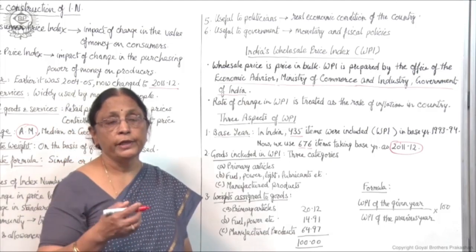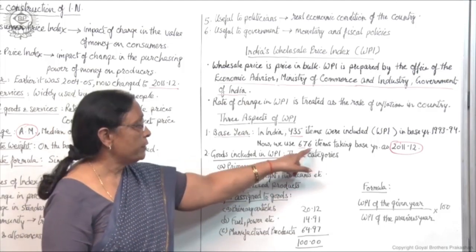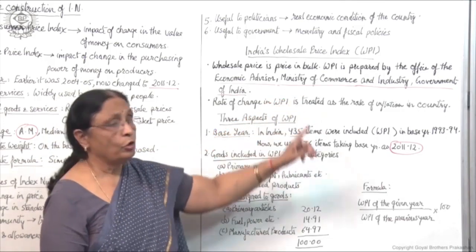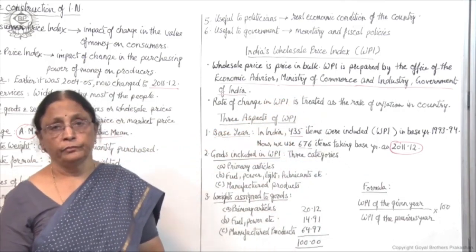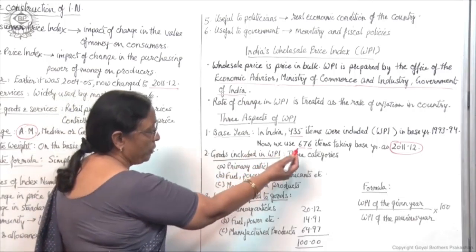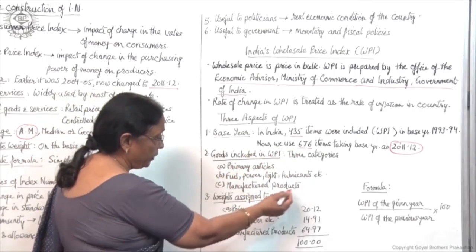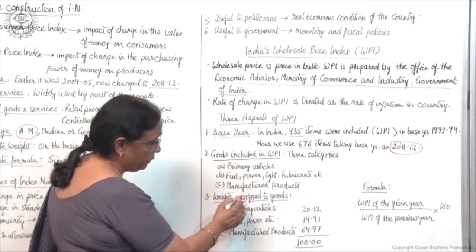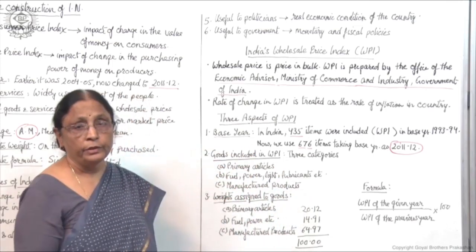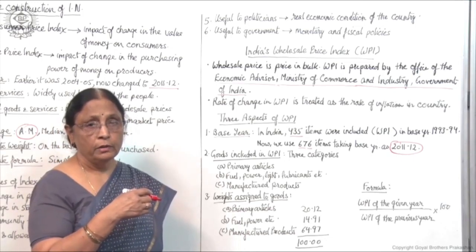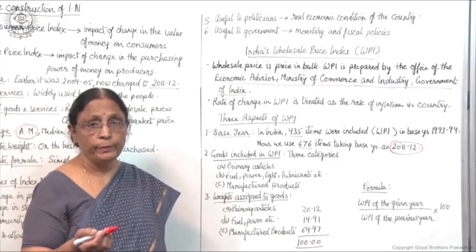These are the three categories of 676 items given by the Ministry of Commerce and Industry, right? All these goods are assigned different weights, and these weights are given by the ministry only, not by individual people.